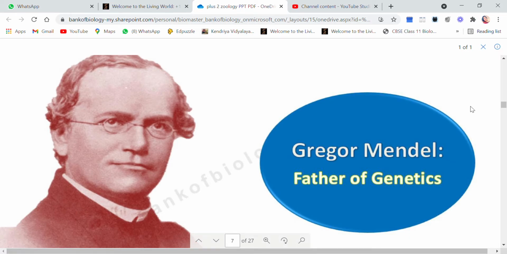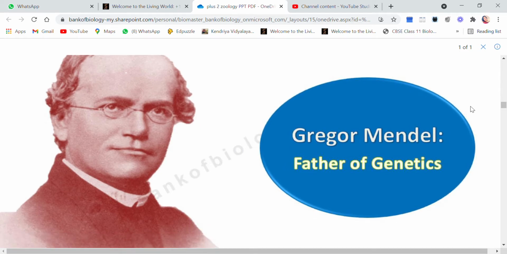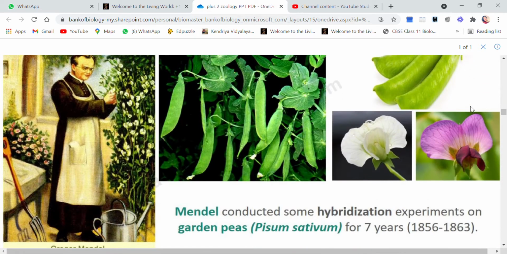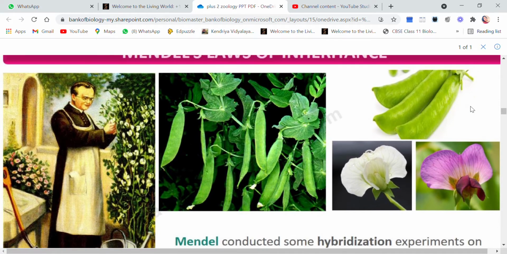So, children, the father of genetics is considered to be Mendel. He is known as the father of genetics. Now, let's see Mendel's laws of inheritance.